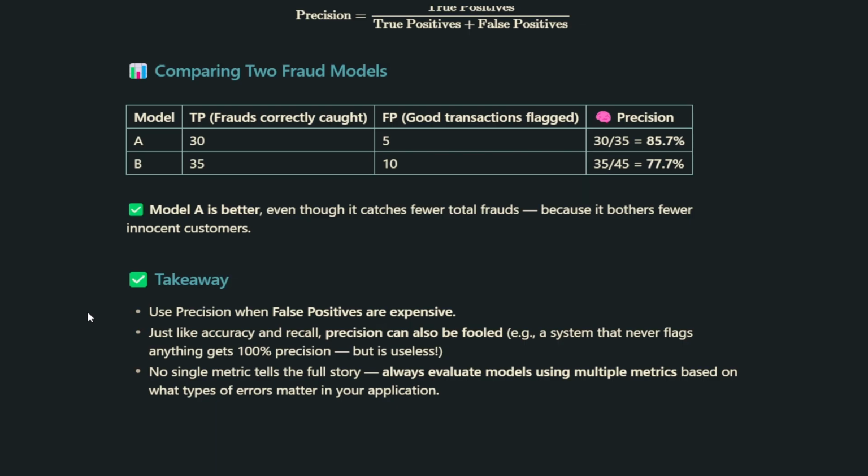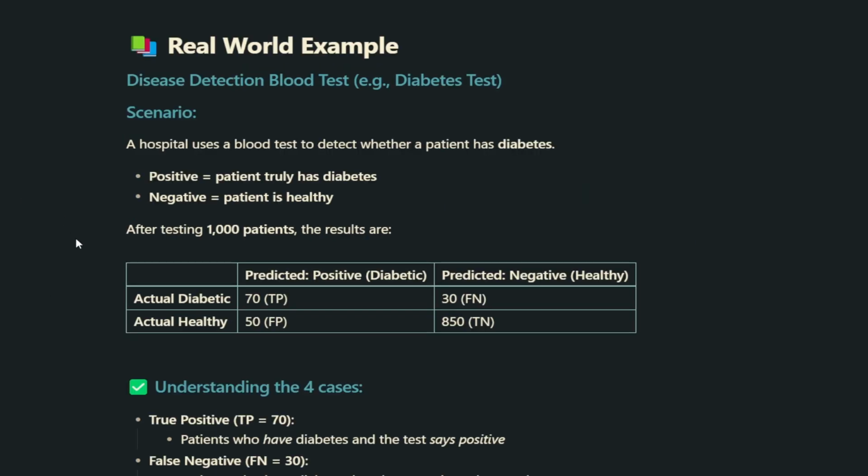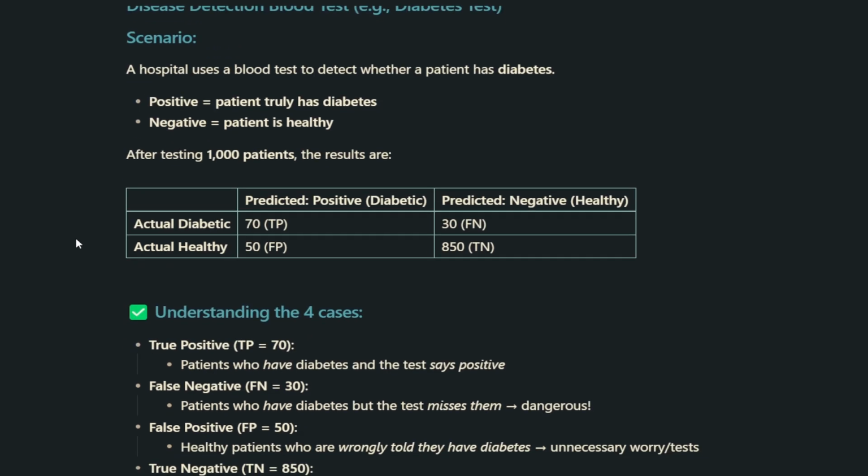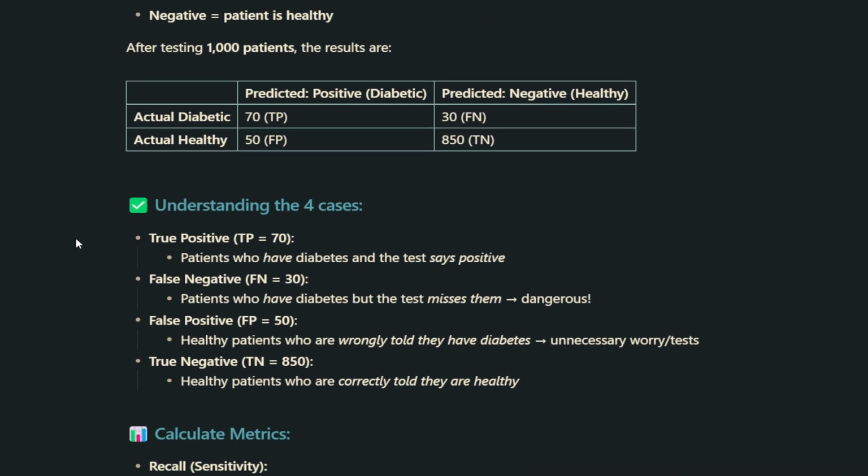Finally, let's bring everything together with a real-world example: a disease detection blood test, say for diabetes. Here, positive means the patient truly has diabetes. Negative means the patient is healthy. Now imagine we test 1,000 patients and the result looked like this. True positives, 70. These are patients who really have diabetes and the test correctly says positive.